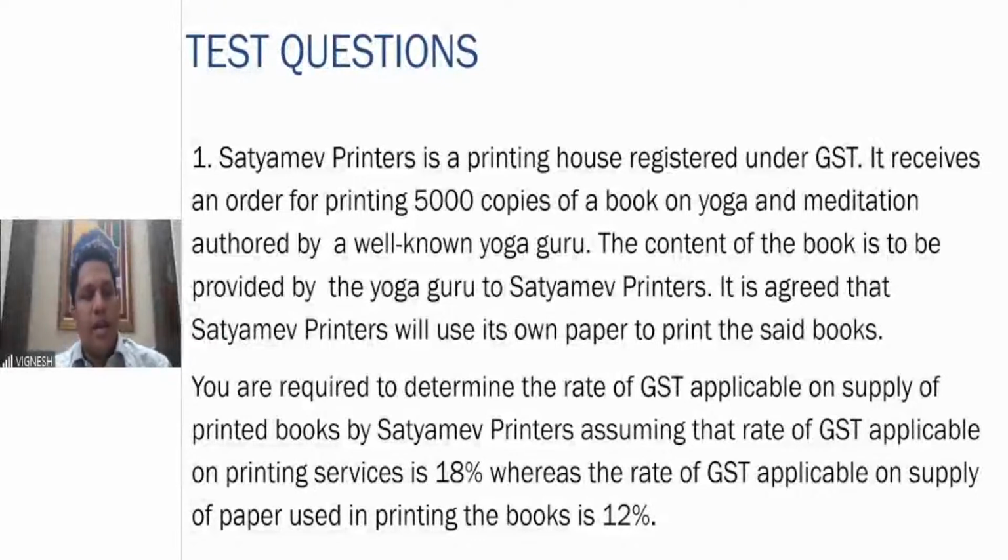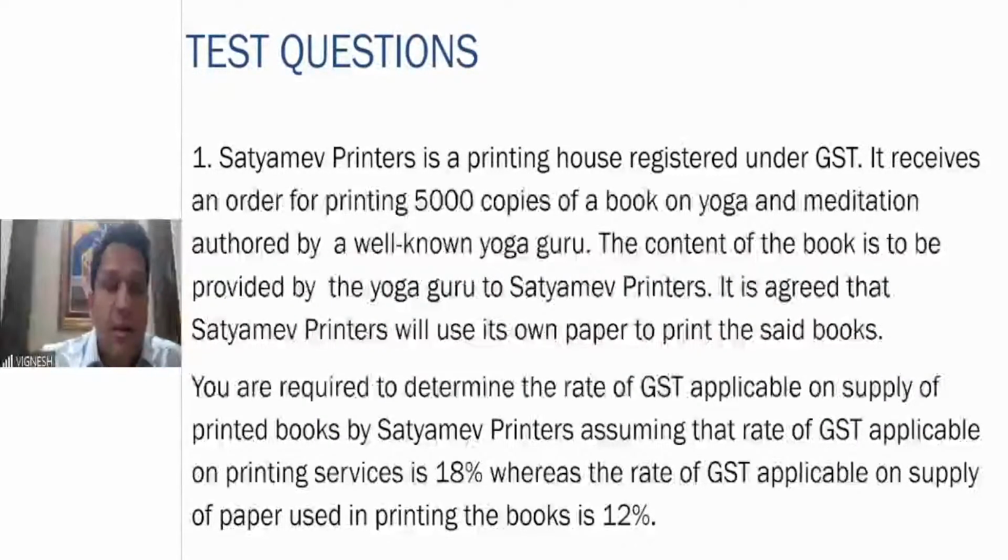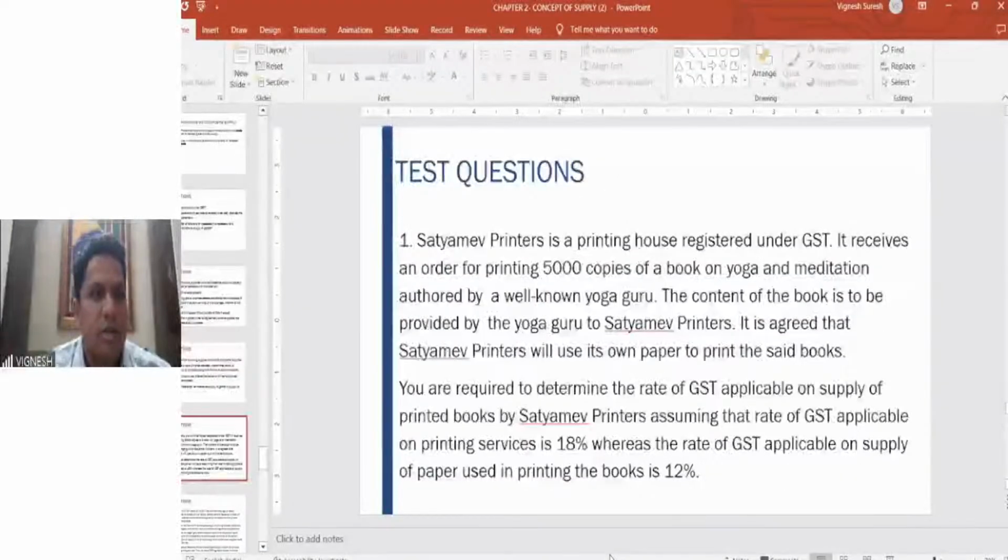Now let us look at another one. Satyamev Printers will use its own paper to print the textbooks. You are required to determine the rate of GST applicable on supply of printed books by Satyamev Printers, assuming the rate of GST applicable on printing service is 18%, where the rate of GST on supply of paper is 12%. Please try to answer this question. Whoever is listening, please try to answer this question. Let me see how much you have understood.